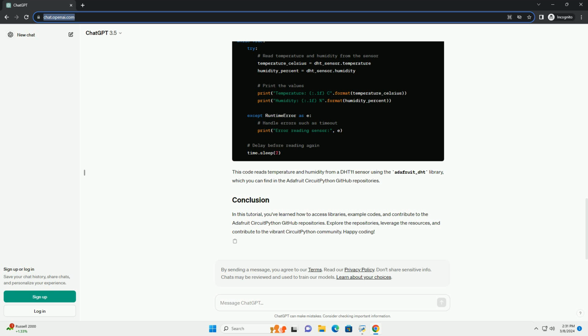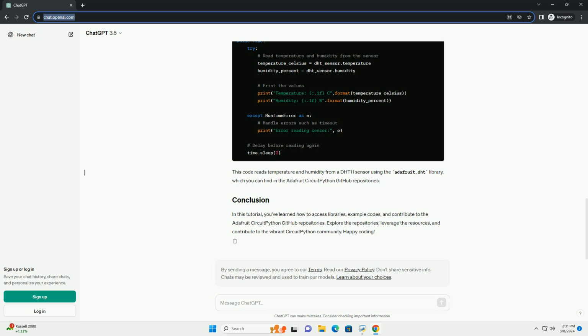Explore the contents. After cloning the repository, explore its contents. You'll typically find library files (.py), example codes (.py), and documentation (.md). Contributing to Adafruit CircuitPython GitHub repositories is encouraged and welcomed. Here's how you can contribute.